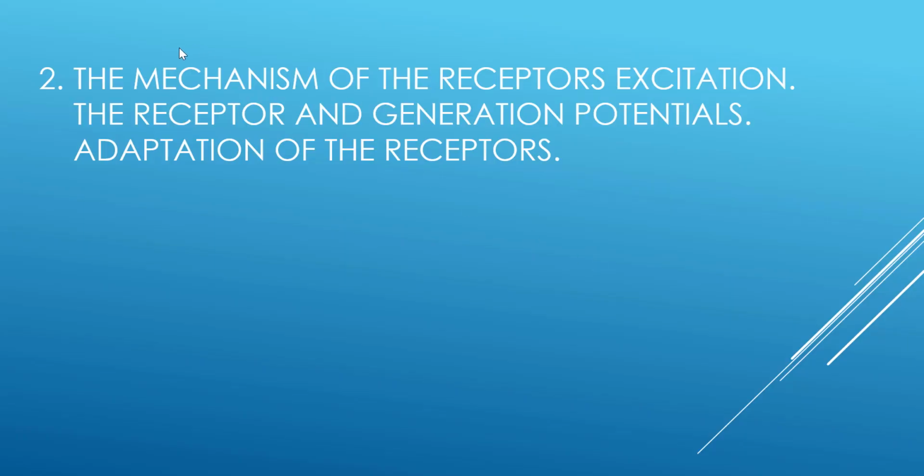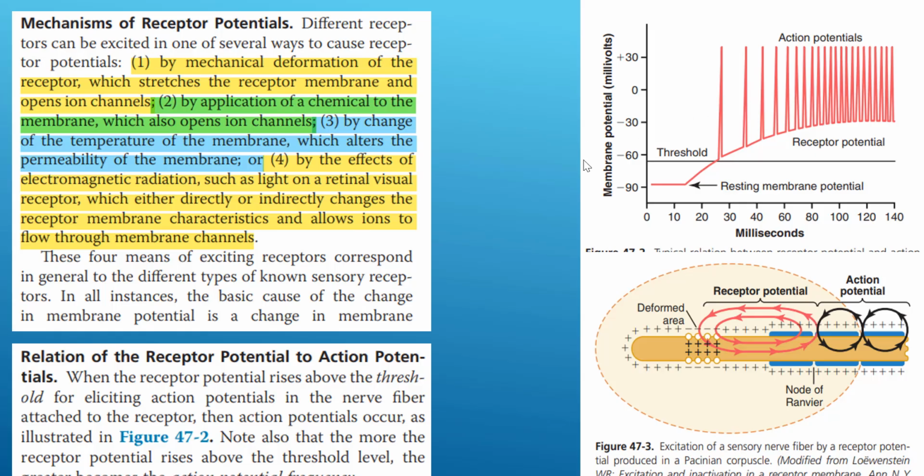So let's revise again quickly the mechanisms of receptor excitation. We know that different receptors have different mechanisms. Mechanical: stretch of the membrane, which will lead to opening of ion channels. Chemical: chemical ligand gated channels, which will lead to opening of these ion channels and generation of action potential. Temperature: what happens in temperature receptors is that a change in temperature alters the permeability of the membrane. What does it mean? Let's imagine a heat receptor, not cold.